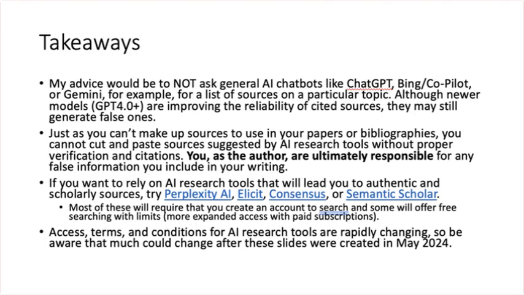If you want to rely on AI research tools that will lead you to authentic and scholarly sources, try instead Perplexity AI, Elicit, Consensus, or Semantic Scholar. Most of these will require that you create an account to search, and some will offer free searching with limits, with more expanded access being offered with paid subscriptions. But also keep in mind that access, terms, and conditions for AI research tools are rapidly changing. So be aware that much could change after this video was created in May of 2024.